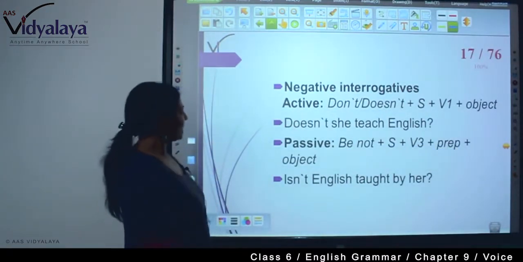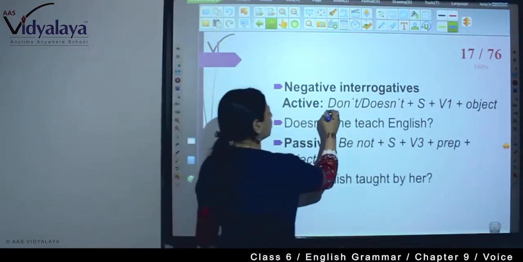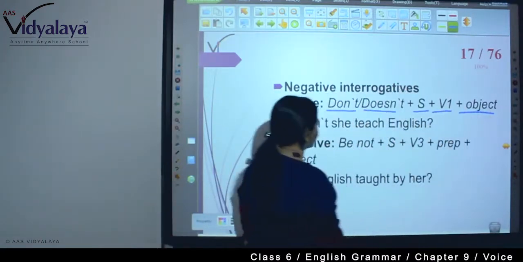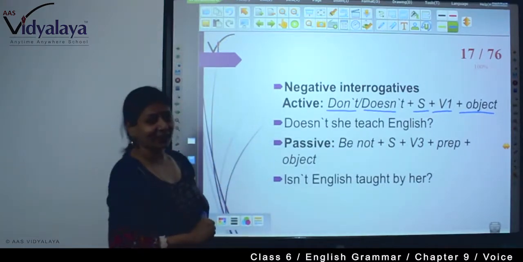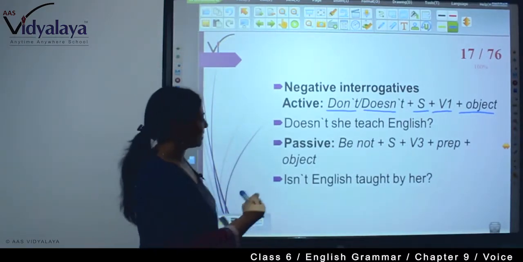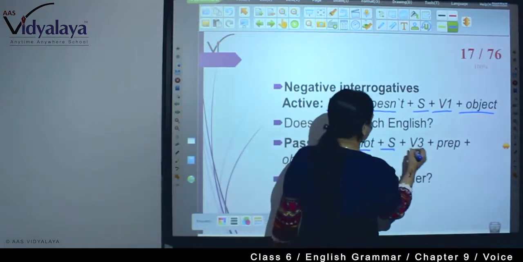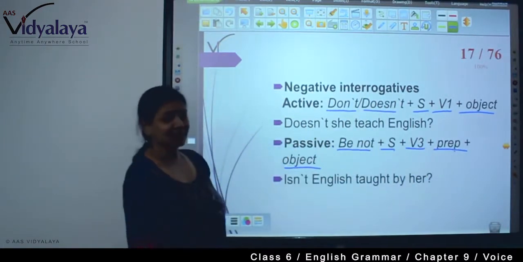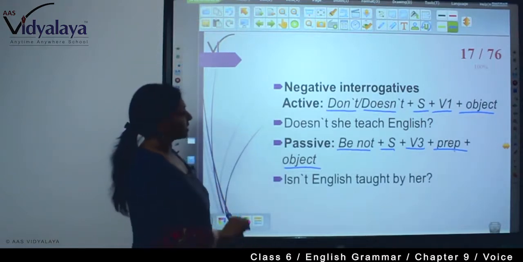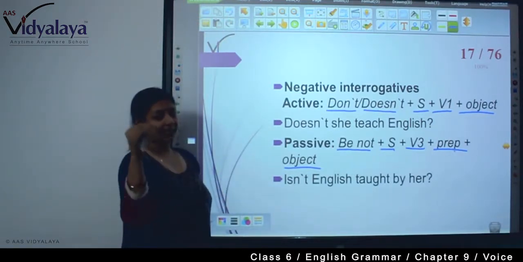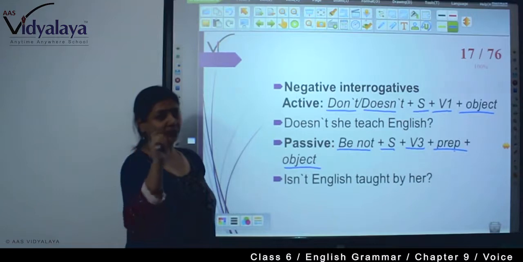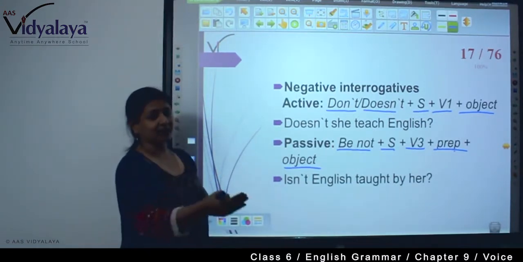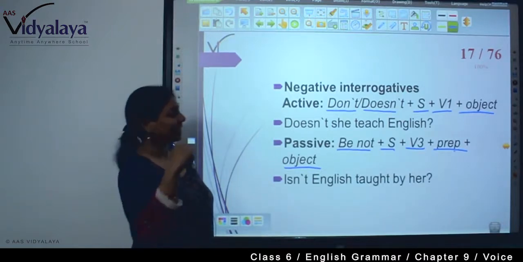Now negative interrogative, active: don't, doesn't plus subject plus verb 1 plus object. Doesn't she teach English? And here passive will be: be not plus S plus V3 plus preposition plus object. Isn't English taught by her? So in this way you are seeing that there is a grammatical format for writing each and every sentence in active and passive, in assertive, in negative and in interrogative.